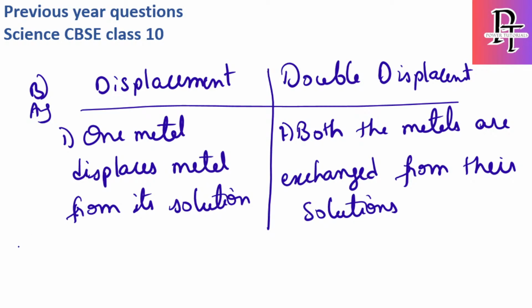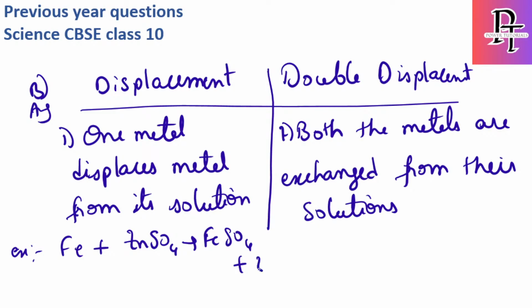The example: iron, that is ferrous, reacting with ZnSO4. Iron is more reactive than zinc, so it will take the place of zinc and form ferrous sulfate plus Zn. So it is removing the less reactive element.